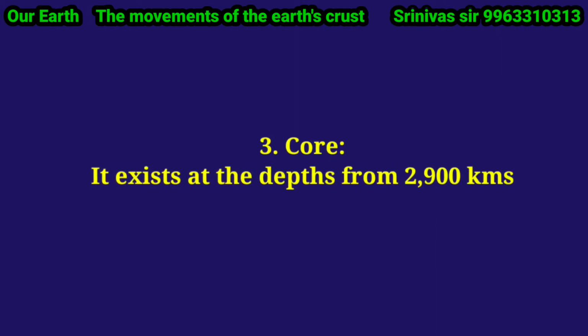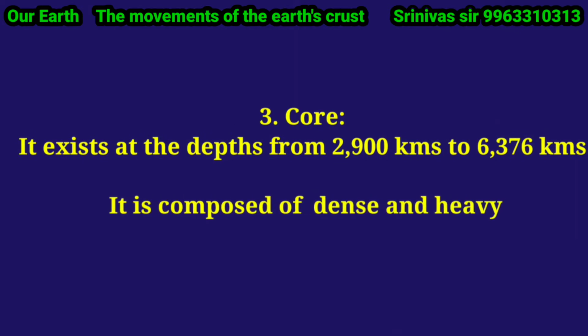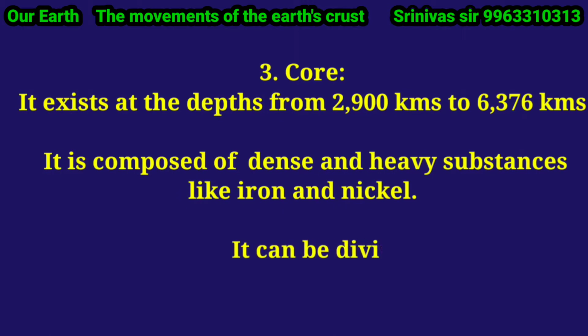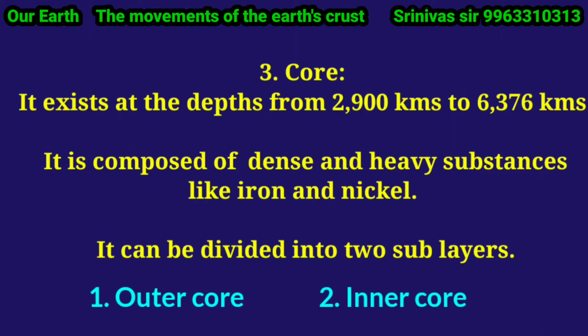Core. The core exists at depths from 2900 kilometers to 6376 kilometers. It is composed of dense and heavy substances like iron and nickel. It can be divided into two sub-layers. The core is divided into two parts: the outer core and the inner core.